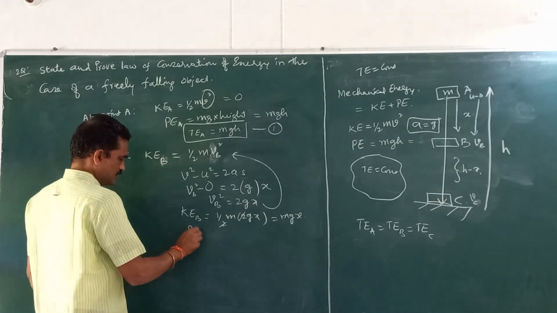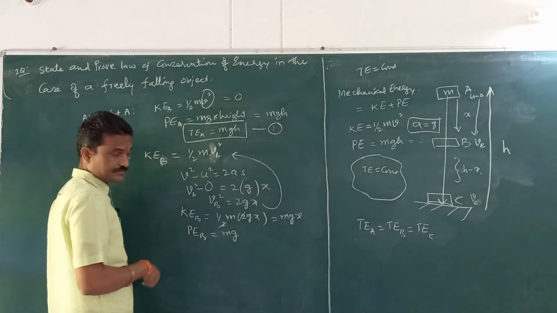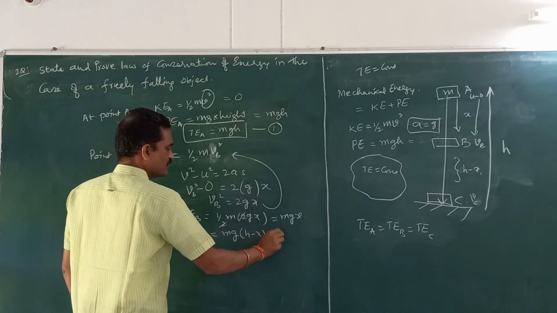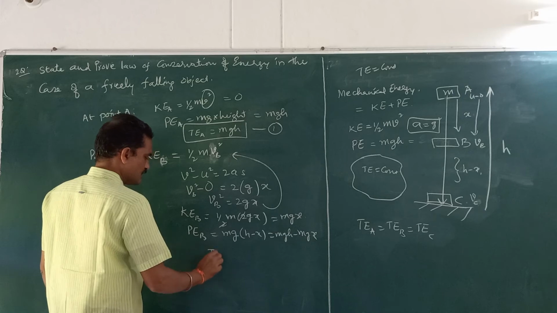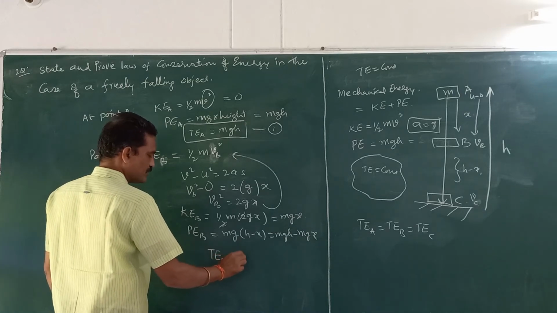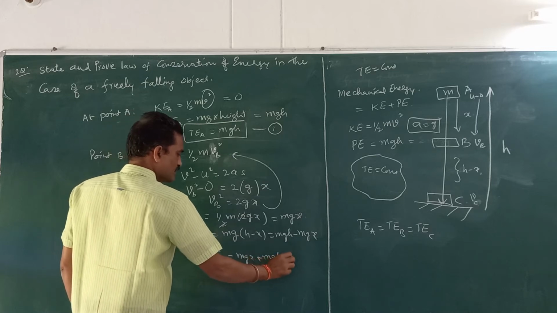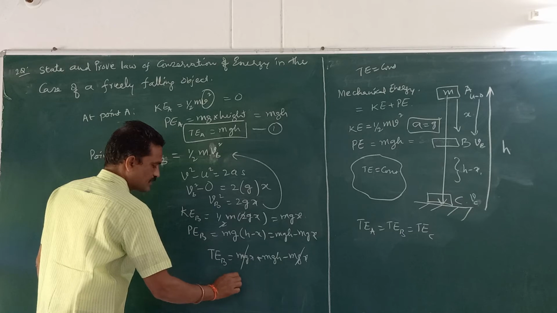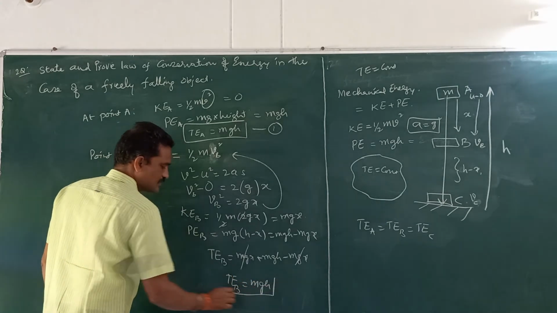Now potential energy at point B is, as I told you, mg into height from the ground. Height from the ground is h minus x. So this can be written as mgh minus mgx. Now I want the total energy at point B. I have to add these two, mgx plus mgh minus mgx. So mgx gets cancelled. So I am getting the second equation, that is total energy at point B is mgh. This is the second equation.